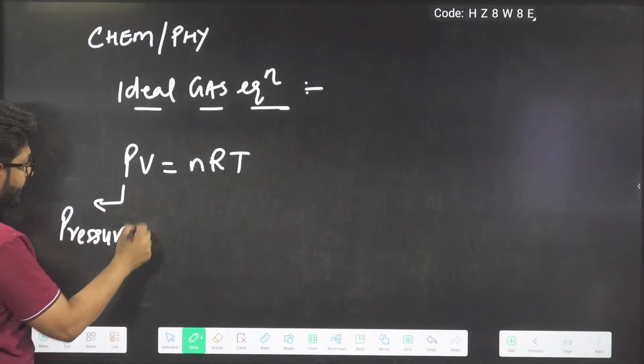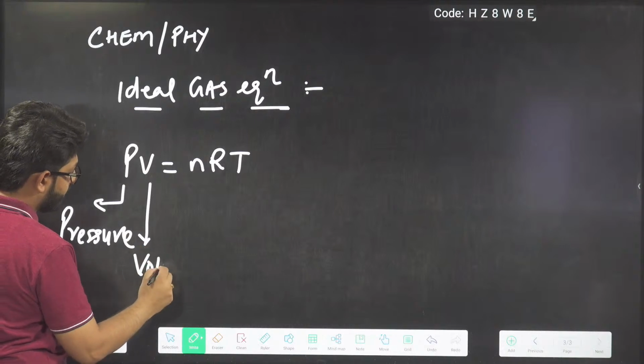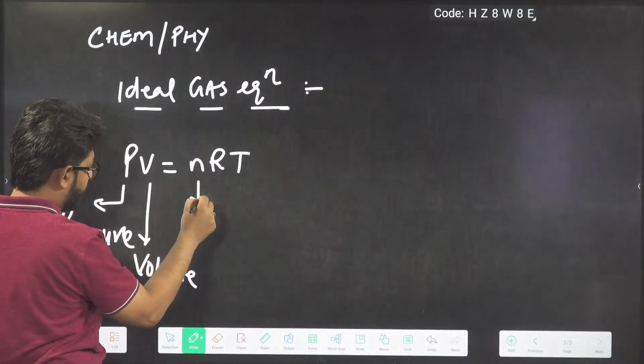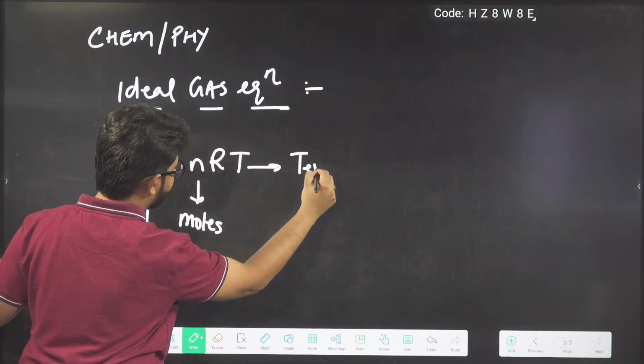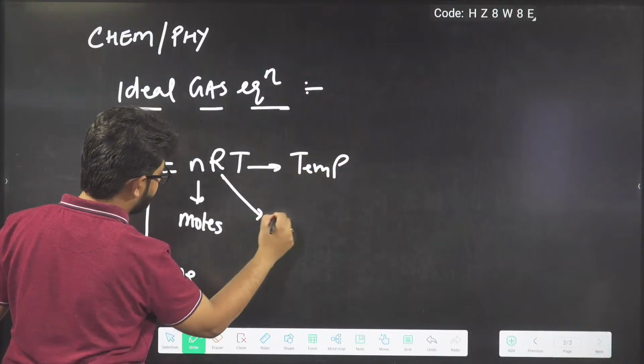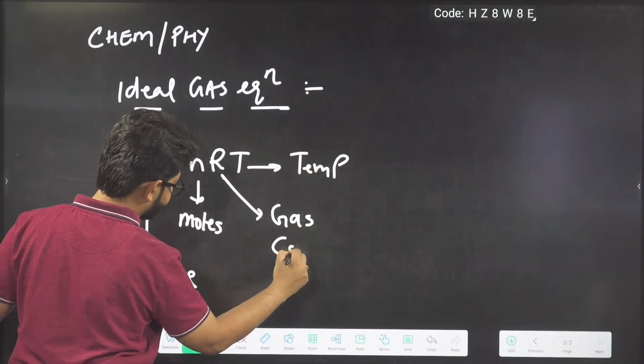P for pressure, V for volume, n for moles, T for temperature, and R for the gas constant.